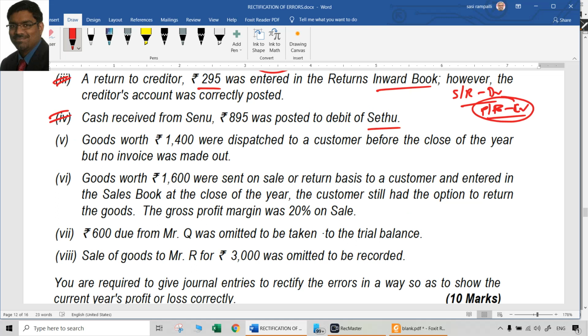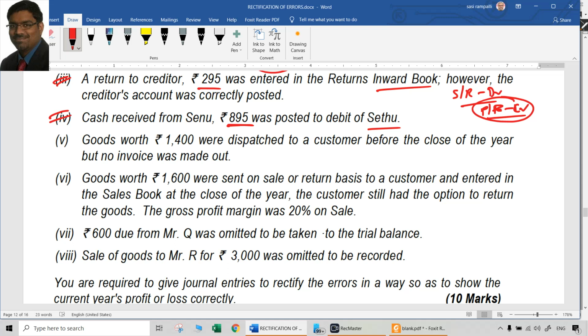First of all, when we received cash from Senu, Senu account should have been credited, right? But that was not done. But the Setu account was unnecessarily debited. So now the Setu account also has to be cancelled. The debit to Setu account has to be cancelled by crediting it. And Senu account should have been credited, which was not credited. That also has to be credited now.